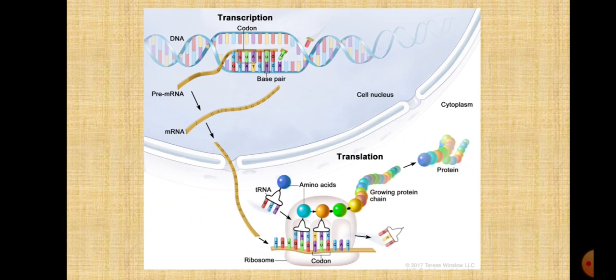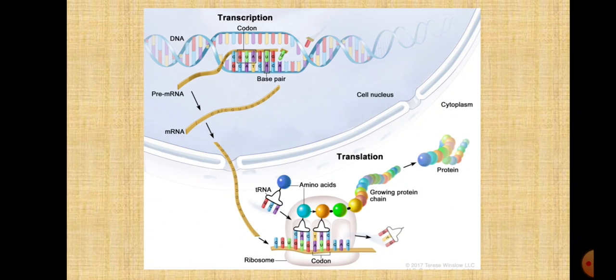So the transfer RNA has the anticodons. It comes near the messenger RNA and forms the base pairs. This is called translation. Now these amino acids which are brought in by transfer RNA are bonded together with the codons present on the messenger RNA.